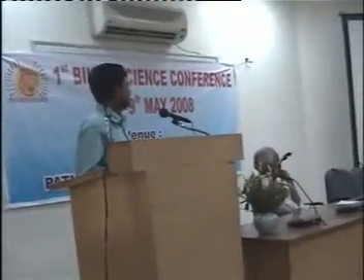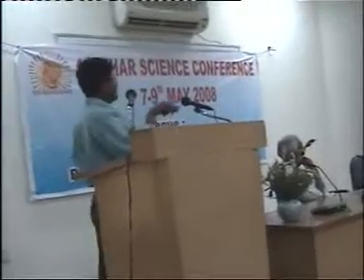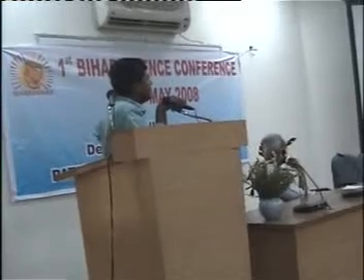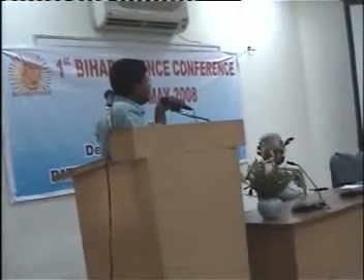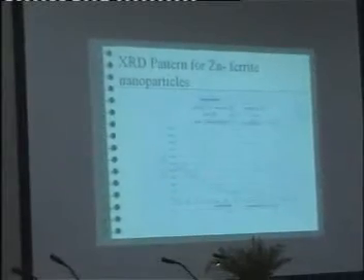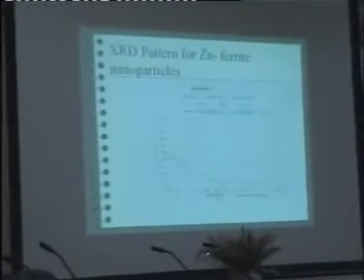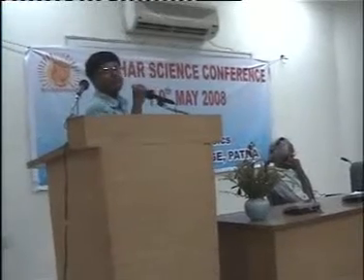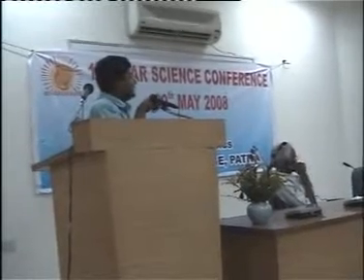Next please. Next. And this is the XRD pattern of the zinc ferrite nanoparticles at 450 degrees centigrade. Here the prominent peak is this. We choose this peak and use the X-ray wavelength of 1.54 angstrom, and from this we get the particle size and the magnetic parameters of this material which I prepared in the laboratory.